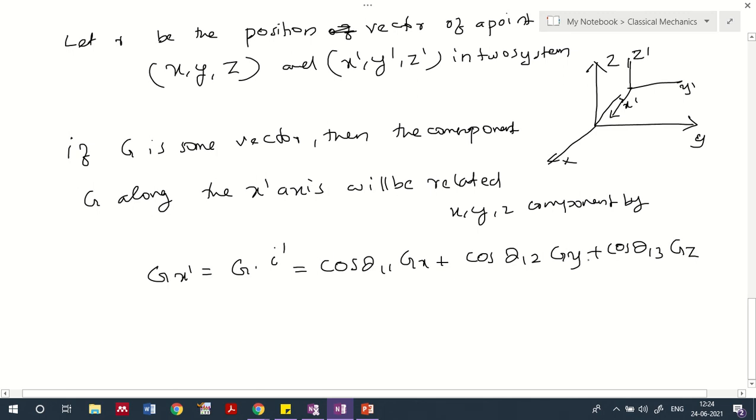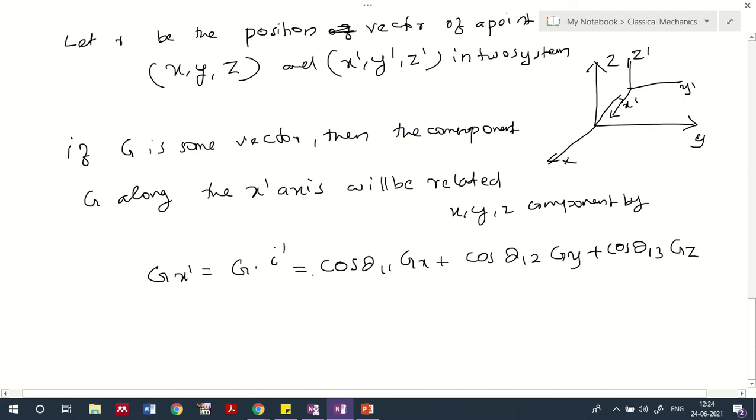Likewise you can relate these coordinates to each other. This is how normally we relate any vectors by utilizing the direction cosine method.